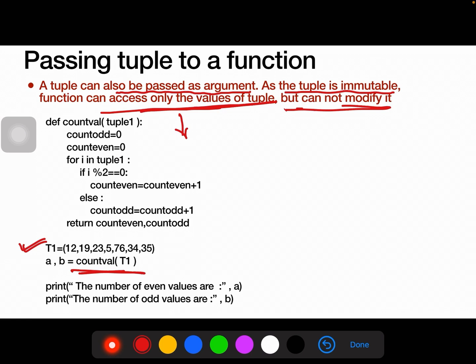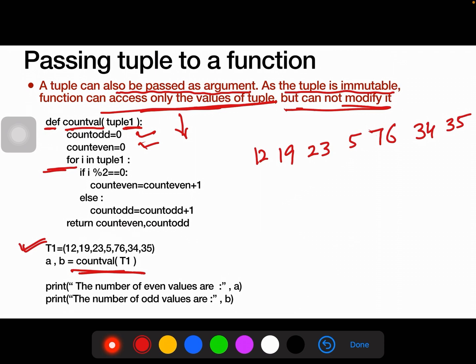So here def, then the name of the function countVal, and this is the parameter. Here we are initializing two variables because we have to count two different values, count_odd as 0, count_even as 0. Now we are applying a loop on the tuple. For i in tuple1 means i will have all the values of the tuple one by one. Firstly it will have the value 12, then 19, then 23, then 5, then 76, then 34 and then 35.